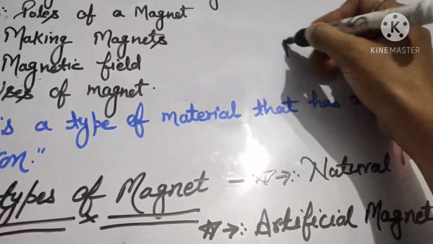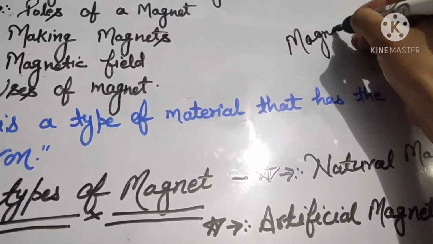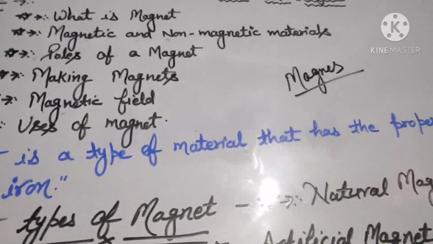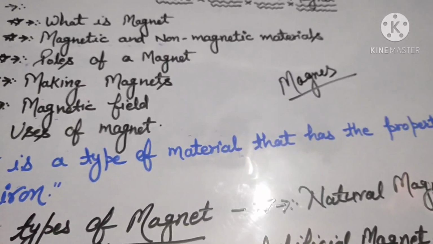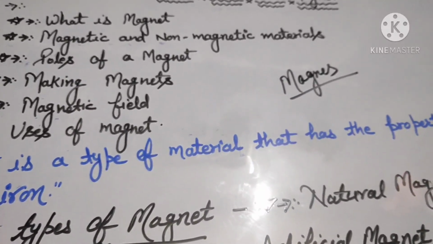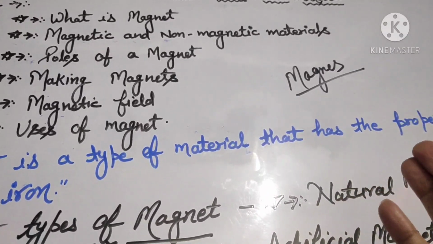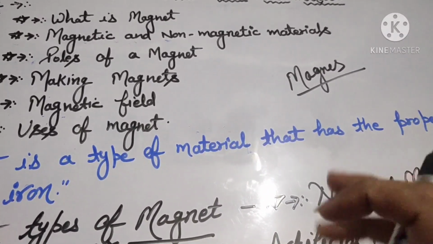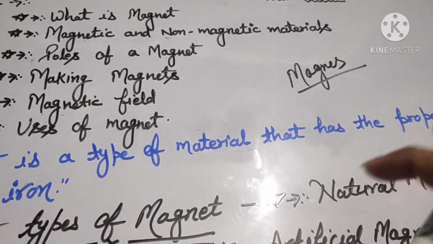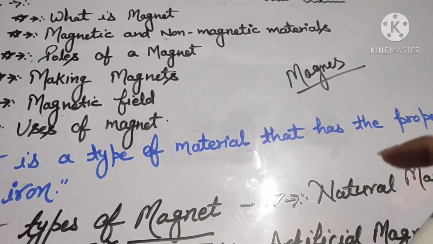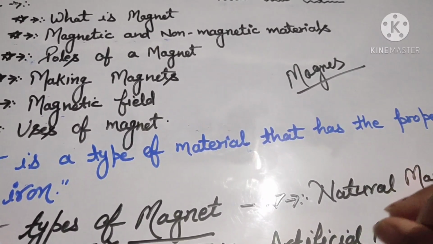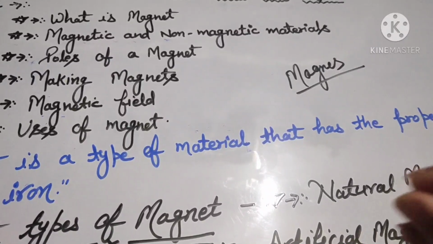He went daily to the forest to graze his goats. But one day something different happened. He discovered a mysterious stone. And what was the mystery behind the stone? He found that the stone attracted his stick.